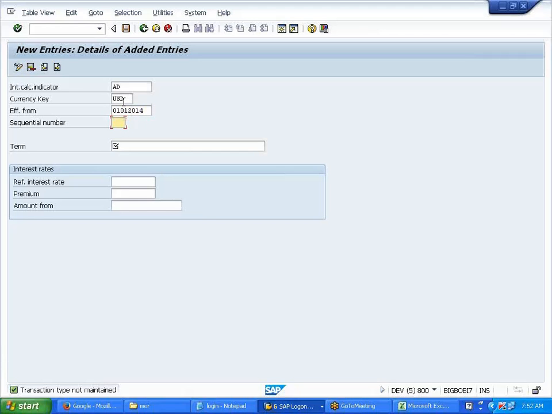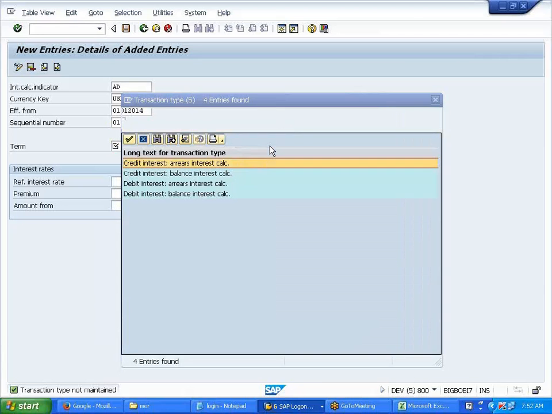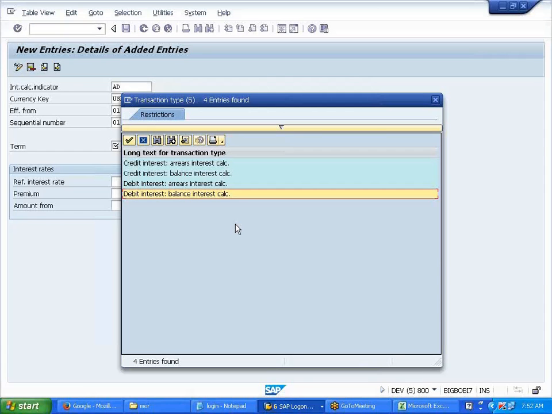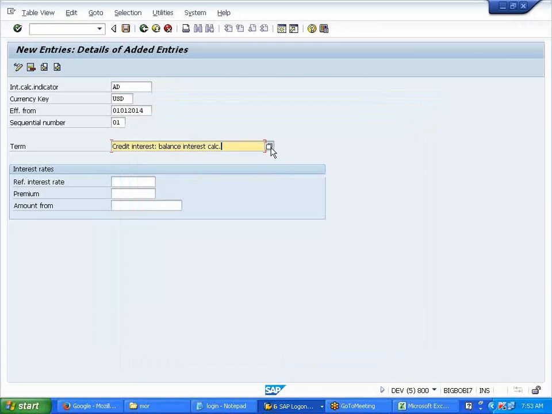This date. Sequence 01. So here you have the term. Now tell me, will this be a credit interest balance or a debit interest balance? This is calculated on credit, right? You're paying. Credit interest balance.